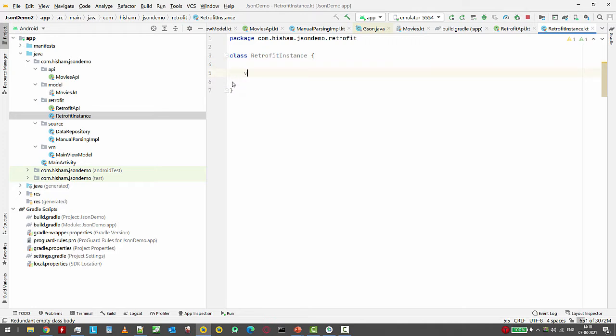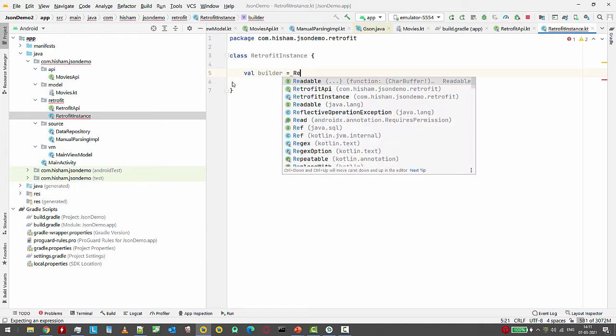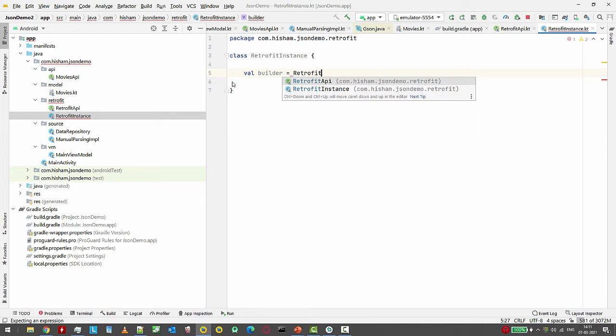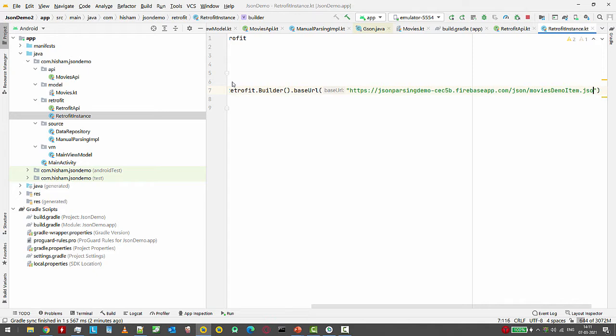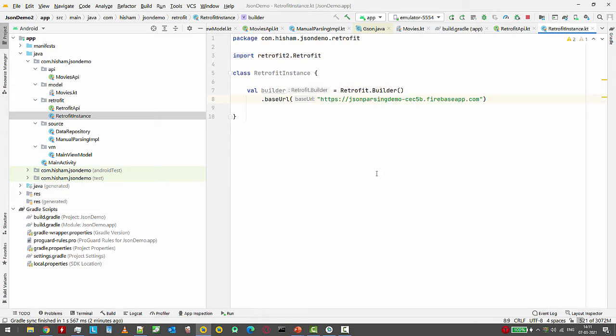and it will have val builder equals to Retrofit.Builder().baseUrl. So what I was talking to you about is that we can provide the base URL here like this, so that we don't have to provide this URL again and again. And lastly, I want to call the build method.